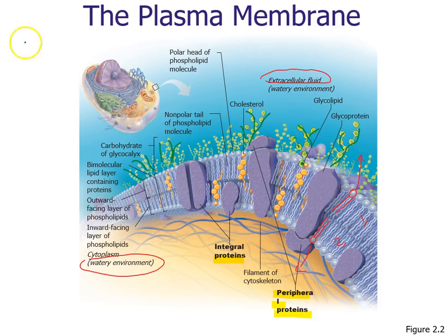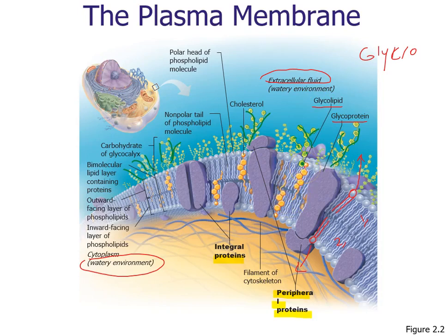So then they're going to be called glycolipids and glycoproteins. The term glyco means sugar or carbohydrate. When we have glycoprotein, it means the carbohydrate is bound to the protein, and glycolipid means carbohydrate bound to the lipid.